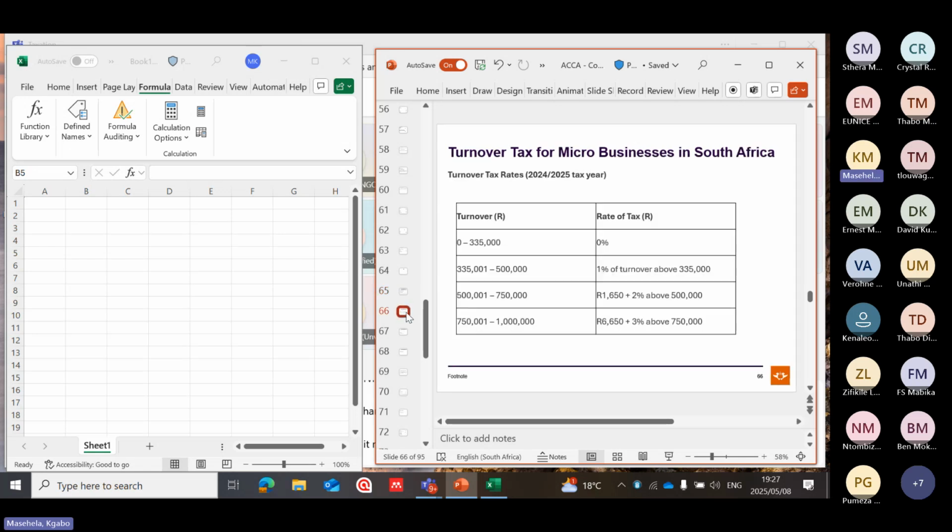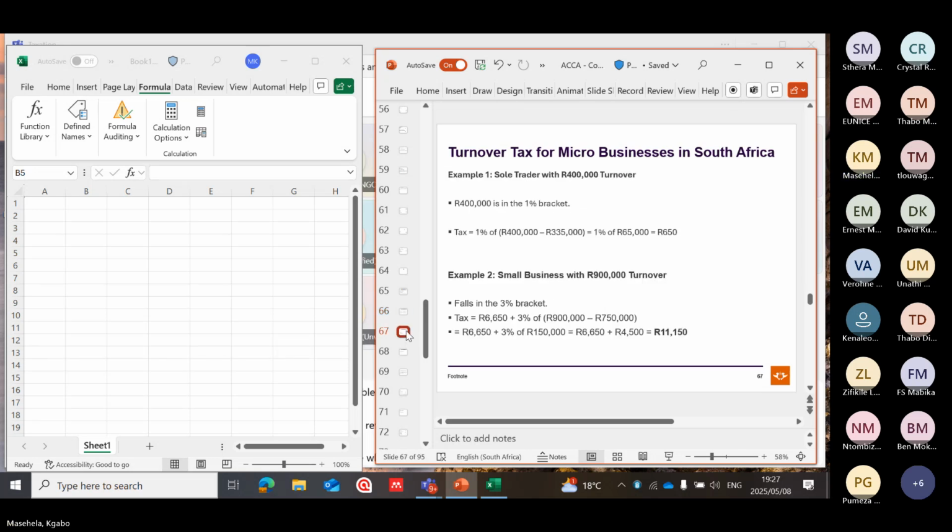And it has its own tax table based on the sales or the revenue. You will use this table when we do an example. A sole trader with 400,000 turnover.